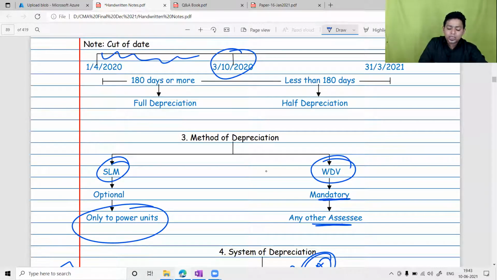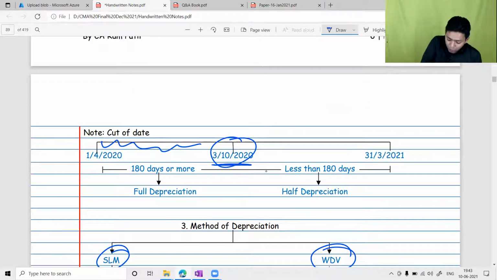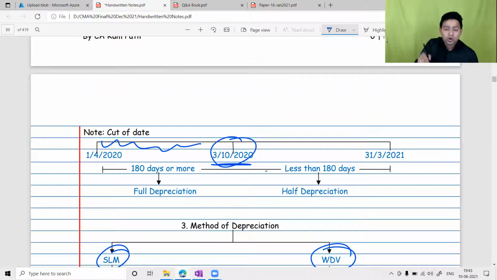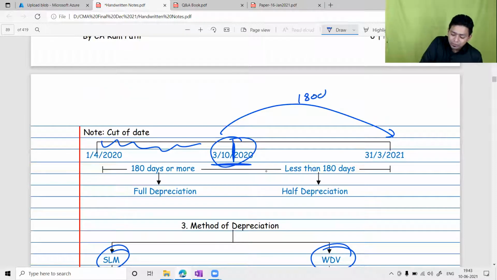If you are purchasing the asset in the months of April, May, June, July, August, September, in these months, if you put your asset to use, definitely you will use the asset for 180 days or more. 3rd October is the cutoff date. If you count the number of days from 3rd October to 31st March, it is exactly 180 days.